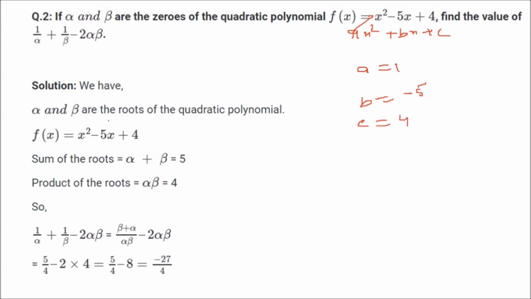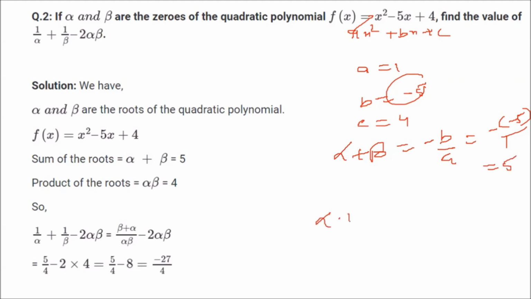Now this alpha and beta are the roots of this. So alpha plus beta will be equal to minus b by a. What is b? Minus 5. What is a? 1. This will be equal to 5. What will be alpha into beta? c by a. What is c? 4. What is a? 1. So alpha plus beta and alpha into beta we have known now.